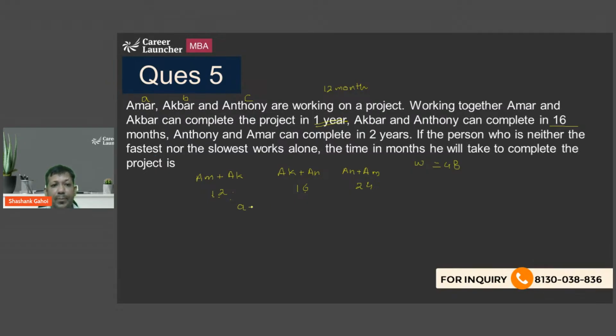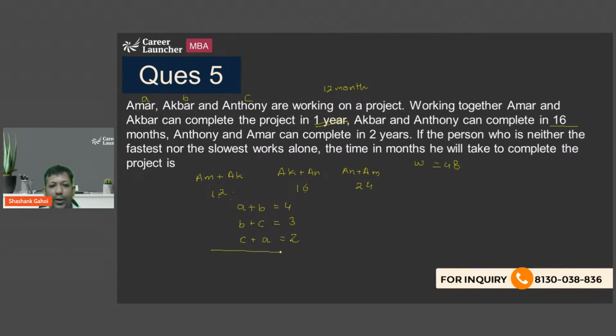So A plus B comes out to be 4. Akbar and Anthony are finishing 48 in 16 months, so the sum of the efficiency of Akbar and Anthony is going to be 3. And Anthony and Amar, efficiency of C and A, are doing 48 units in 24 months. So that is equal to 2.